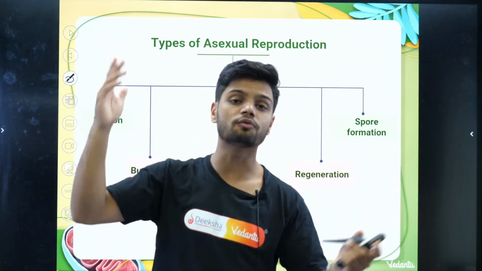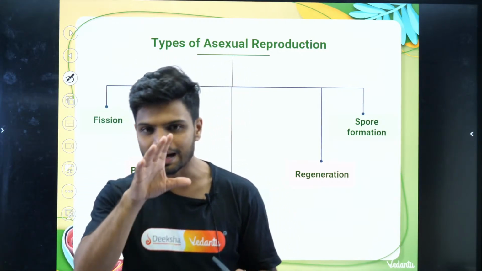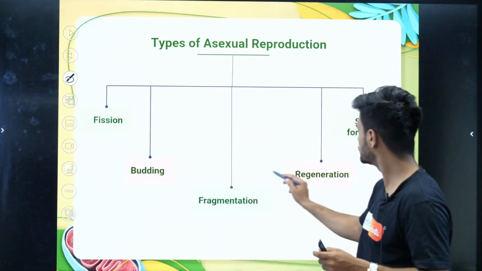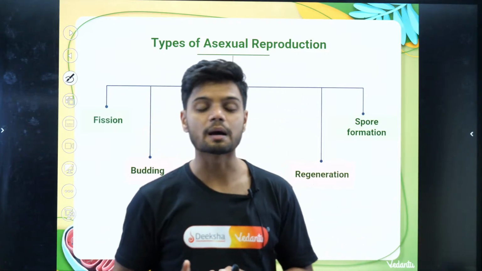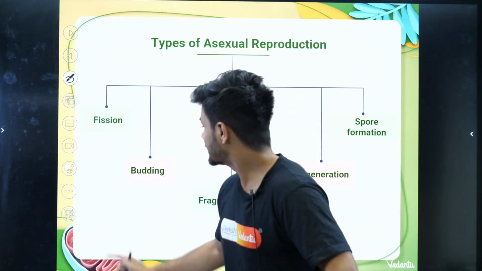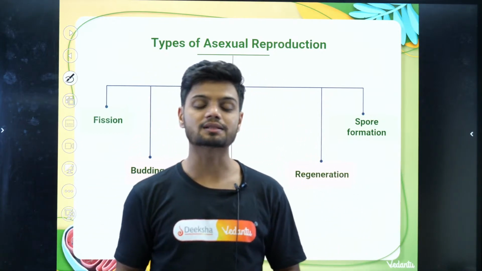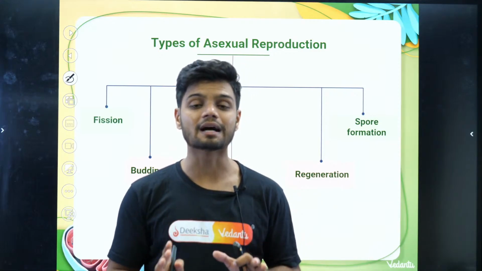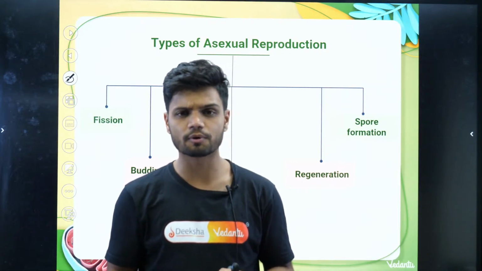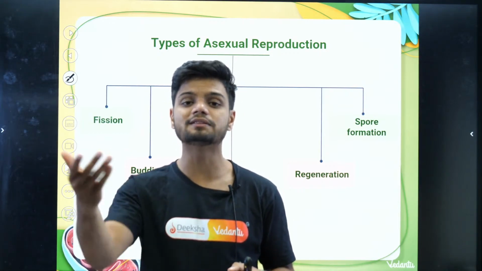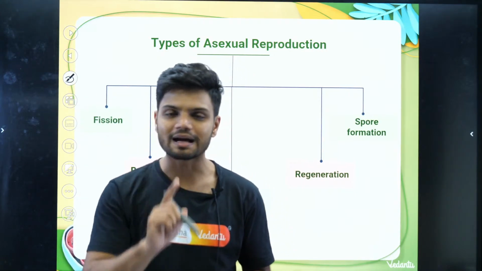Now, let's talk about the types of asexual reproduction. If you open your NCERT and check, there are 5 different types of asexual reproduction. In your board examination, each one of them can be asked as a separate question. Or they can ask you: what is asexual reproduction, and name or explain 3 of them. A question can come like that directly. That time you should know. Okay, now let's understand one by one.